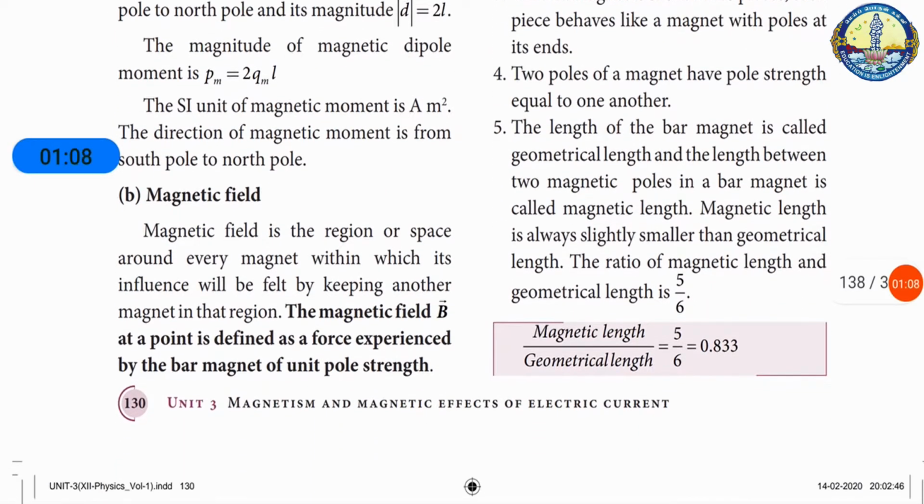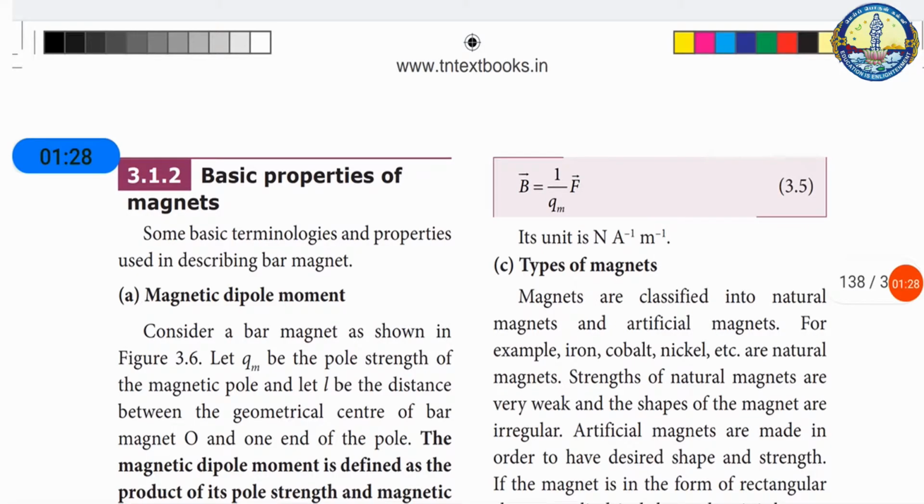Now the next topic is magnetic field. The magnetic field is the region or space where we can feel the magnetic strength or magnetic force. So we can define it as the force experienced by a bar magnet of unit pole strength. We denote the magnetic field by B equal to 1 by Qm into force. It has direction, so it is a vector quantity. Its unit is N A inverse m inverse, that is N per ampere per meter.